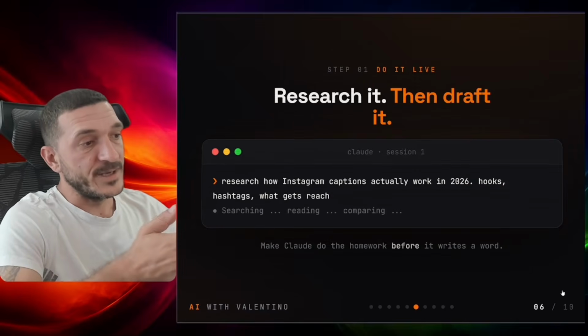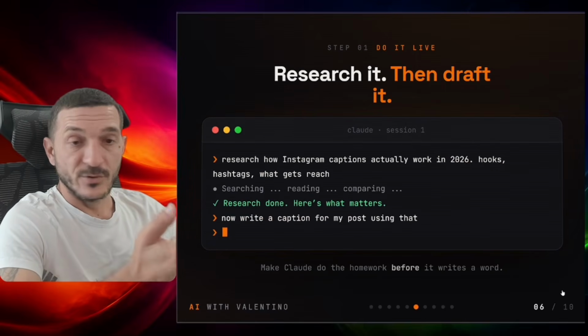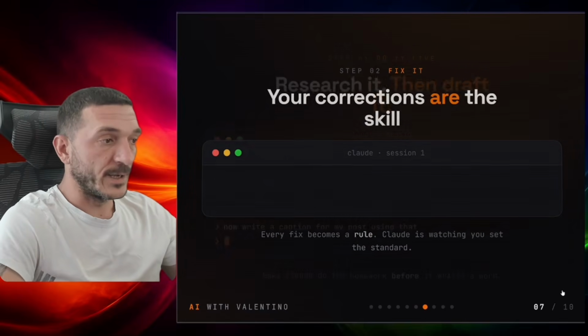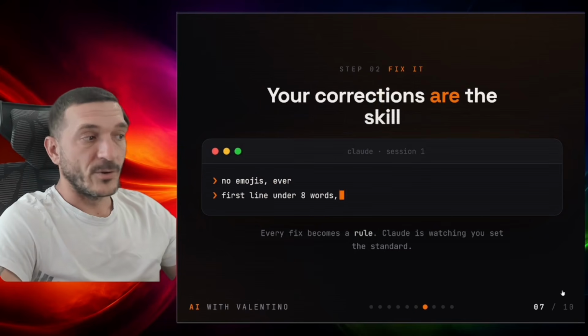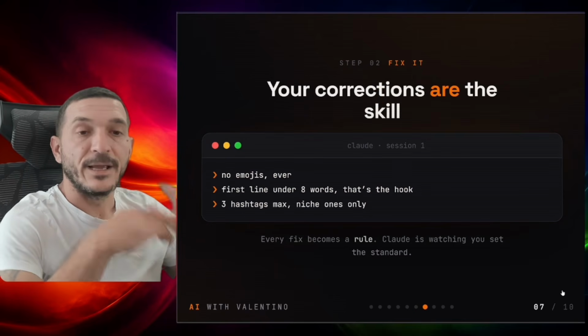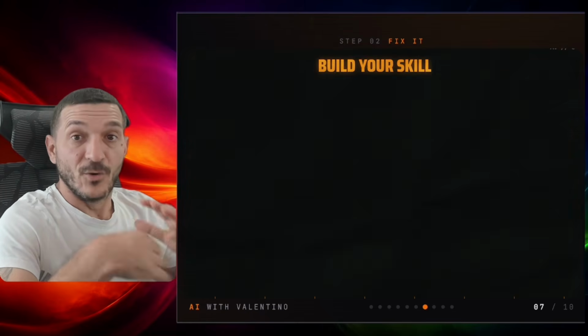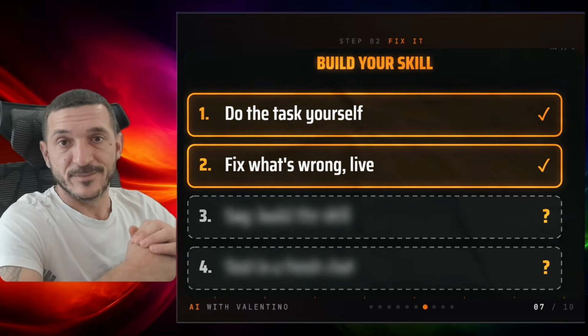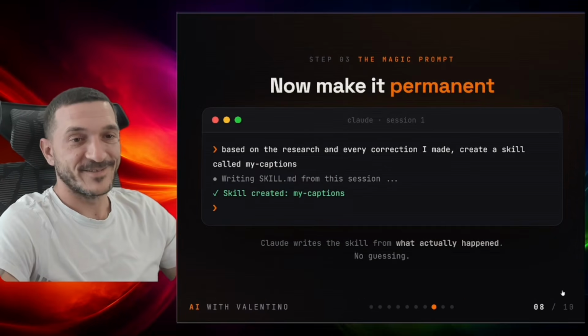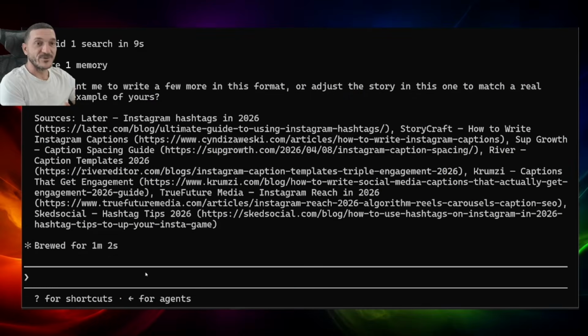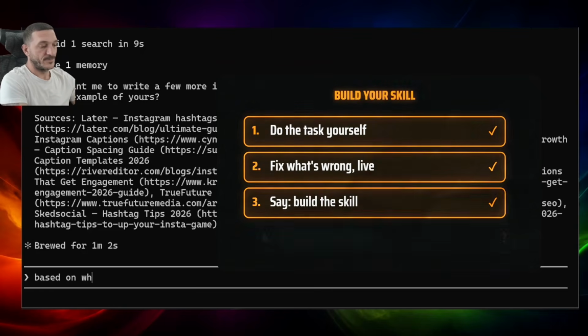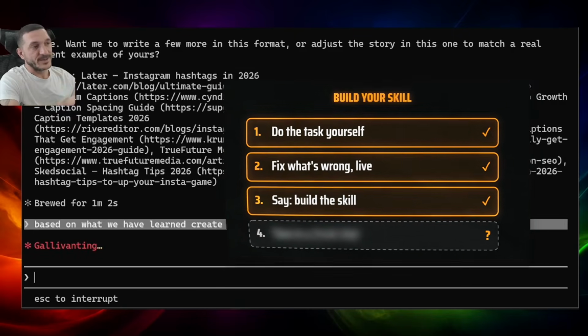Now we already did this. We asked it to do some research for us, and then we're gonna go to the next step. I say no emojis, the lines, and we actually guided the way we want. So what's working, and then the way we want. That's very important. There you go. How good was that? So now what we need to say is, based on what we did, now we ask it to create a skill.